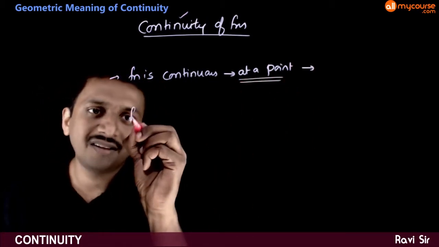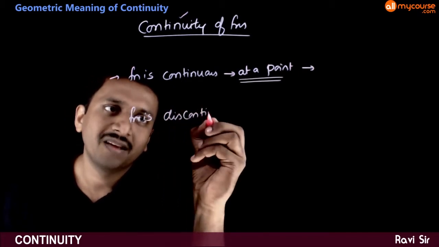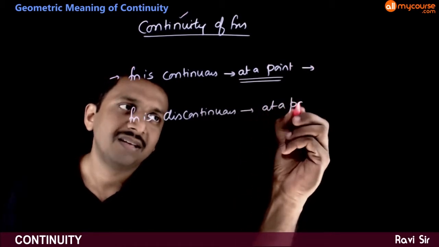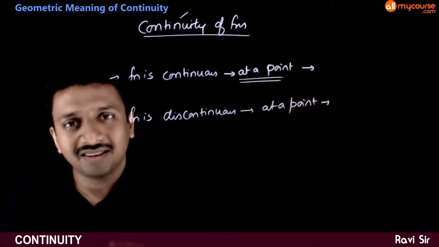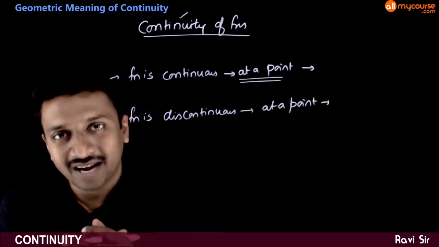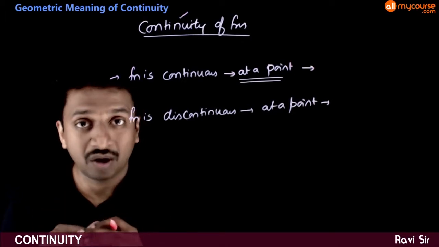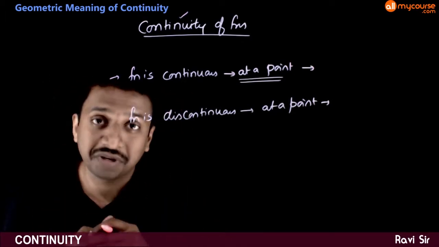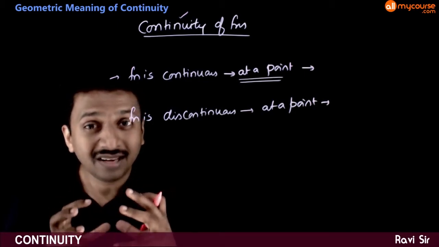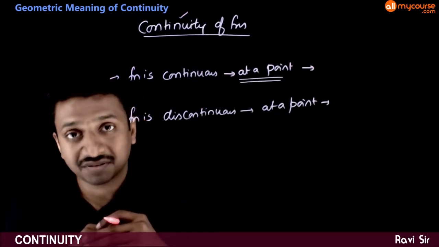And if I say that the function is discontinuous at a point, that simply means that the graph of the function is somehow breaking at that point. So this is the geometric significance of the topic of continuity. Here in this topic we check the continuity of the functions in terms of their graphs.